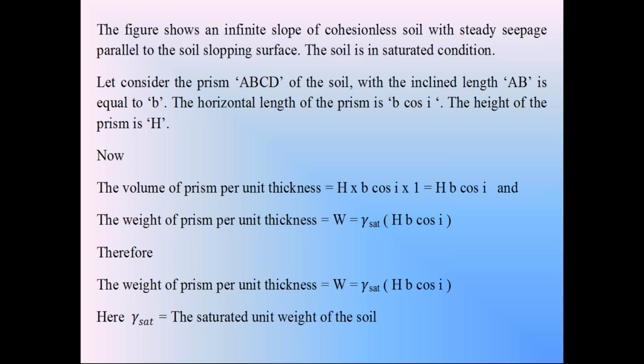So in the seepage flow condition, the weight of the soil prism W is equal to gamma saturation into H V cos I. We call this gamma saturation the saturated unit weight of soil. Since it is the seepage flow condition, we must consider gamma saturation in the calculation of the weight W.